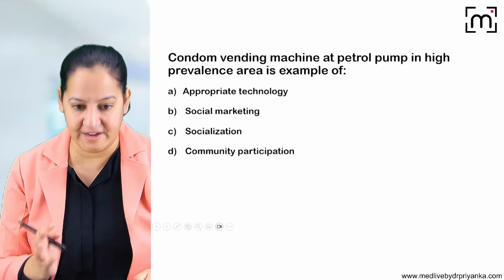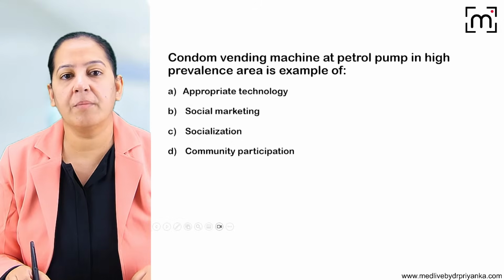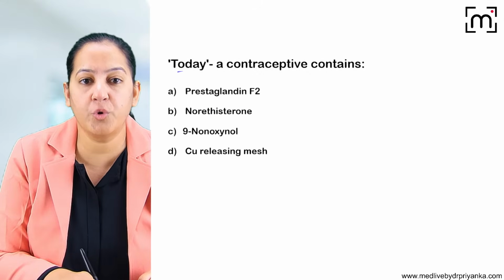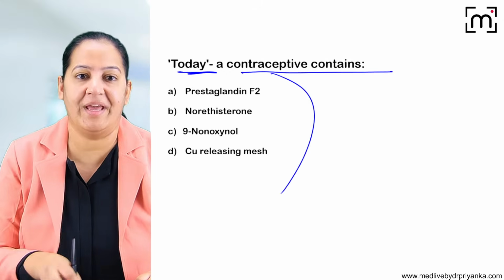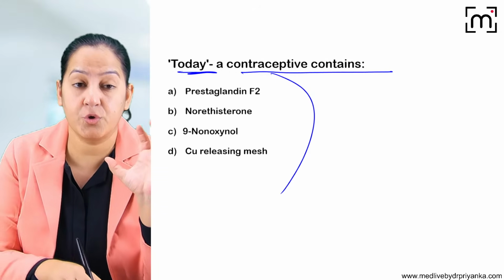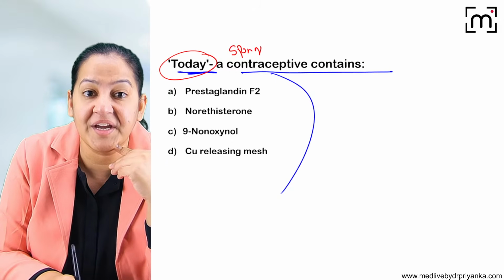Yes, absolutely right. I will tell you what Lippes loop is under IUCD. So coming on, one more question for you. Today is a contraceptive device which contains what? First you should know what Today is. Today is the trade name given to the vaginal sponge. It is soaked in what?